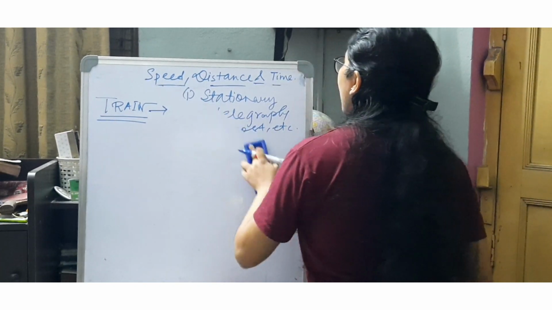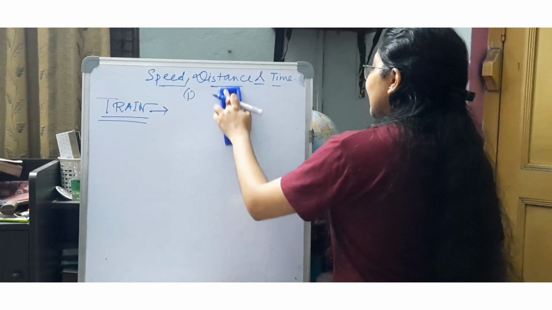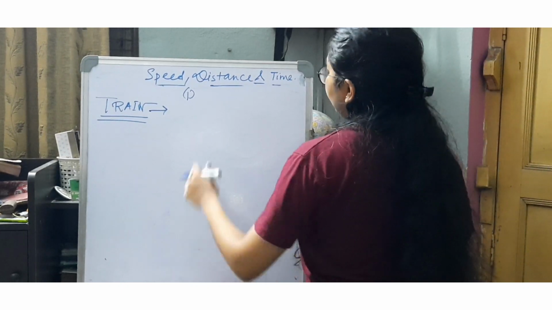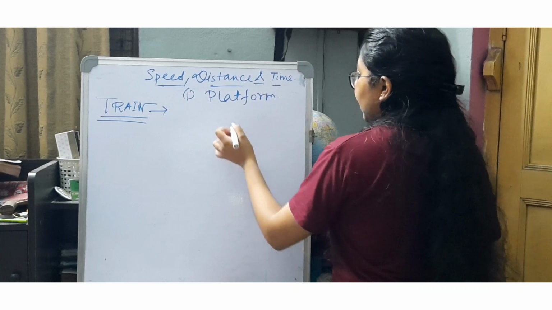Now the second case is when the train is overtaking a particular bridge or a particular platform. Then the distance travelled by the train is its own length plus the length of the platform or the bridge, or whatever has been stated of that sort.